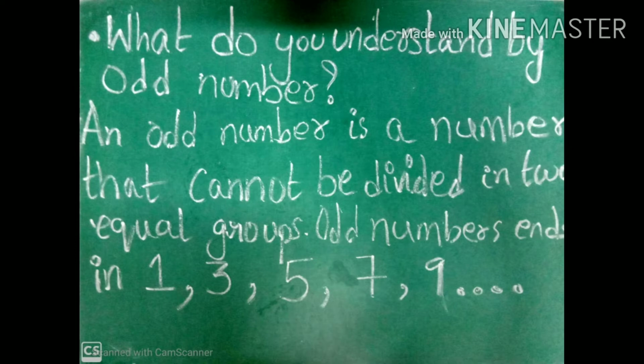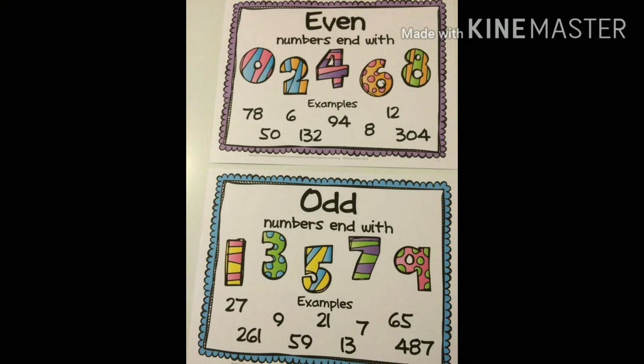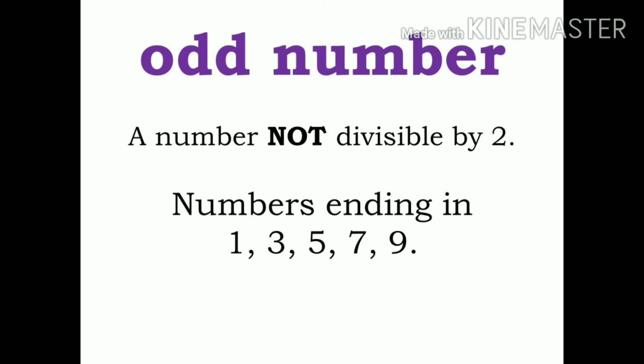So let's recap once more. An odd number is a number that cannot be divided into two equal groups. Odd numbers always end in 1, 3, 5, 7, 9. Numbers which cannot be formed into pairs are called odd numbers.